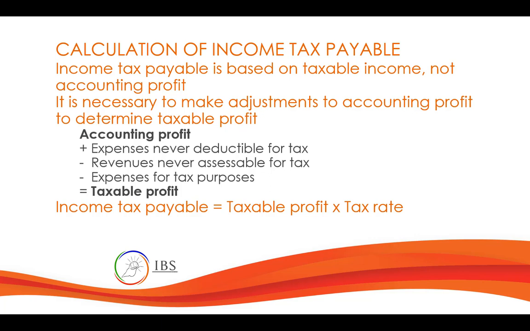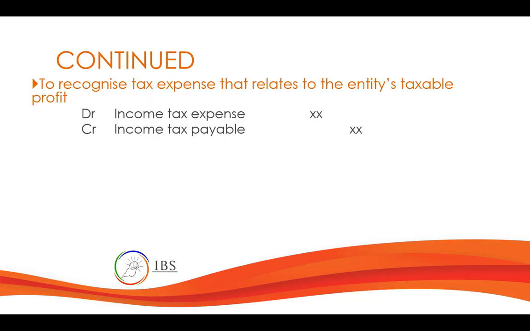Then you can determine taxable profit. Taxable profit multiplied by tax rate will result in income tax payable. To journalize the income tax expense that you recognize, debit income tax expense and credit income tax payable.